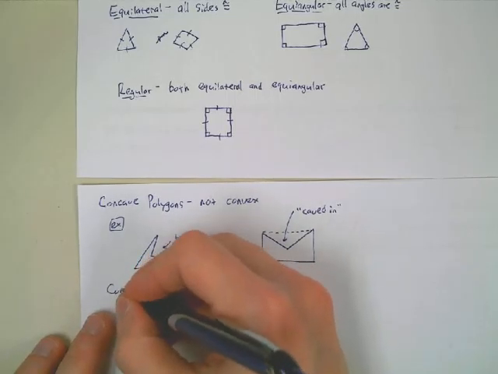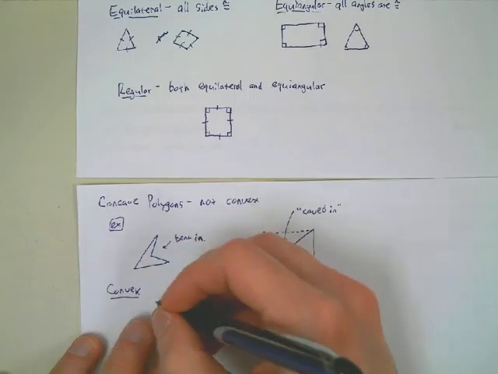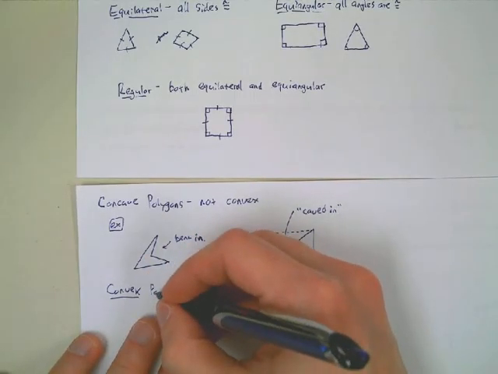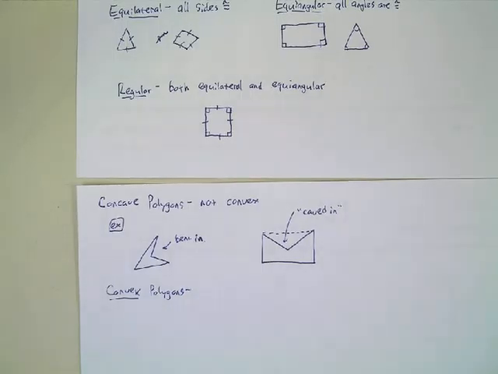Convex. Okay? So convex polygons then, and the definition here is pretty tricky. I might just draw some pictures here.